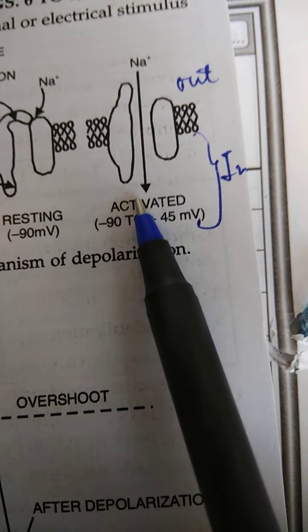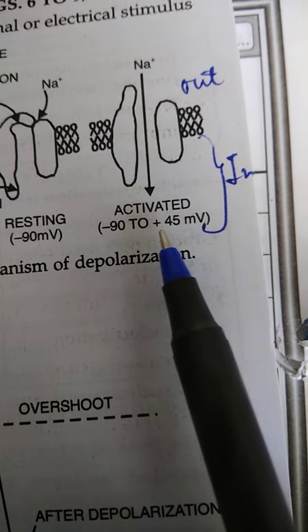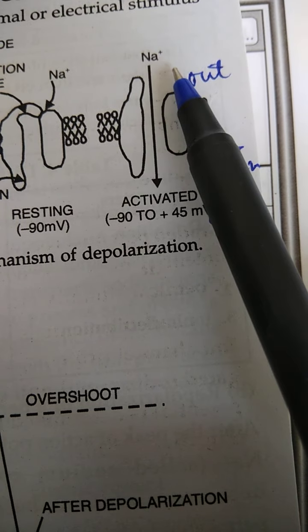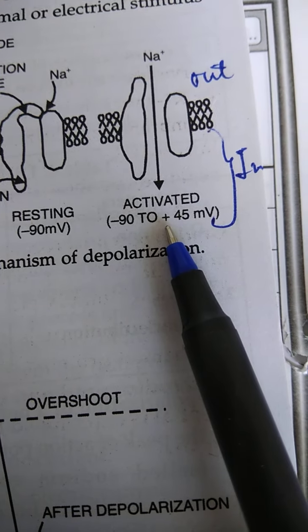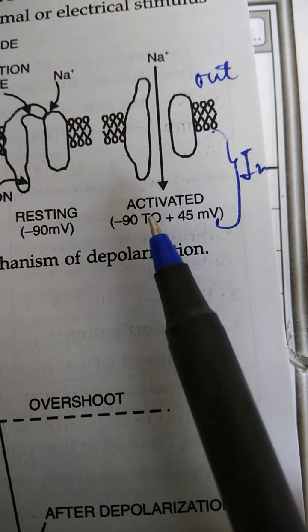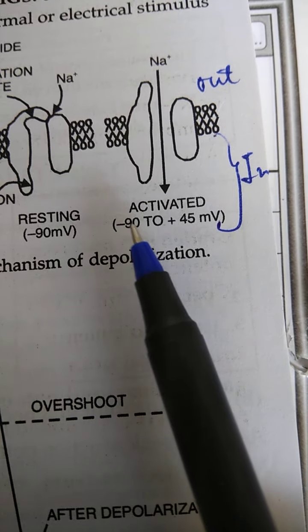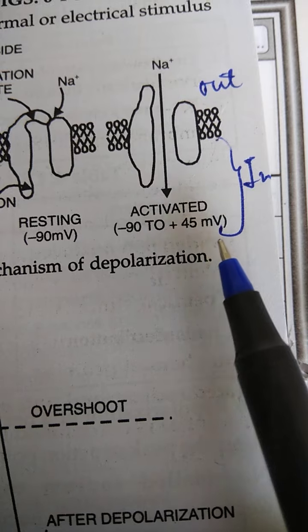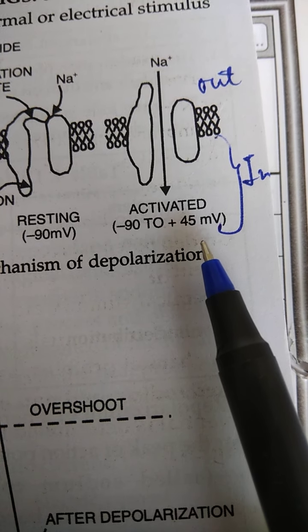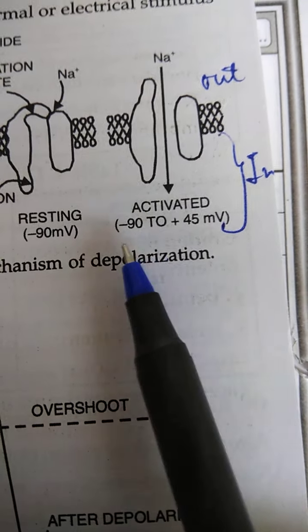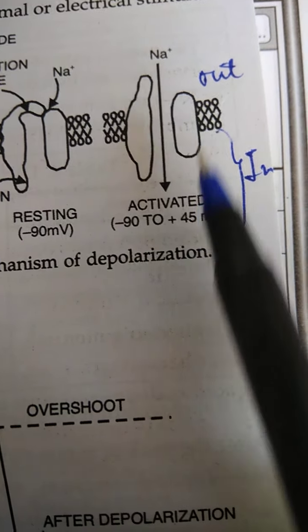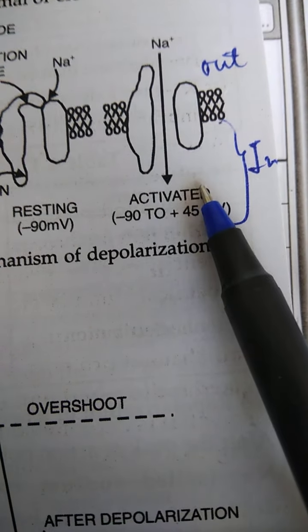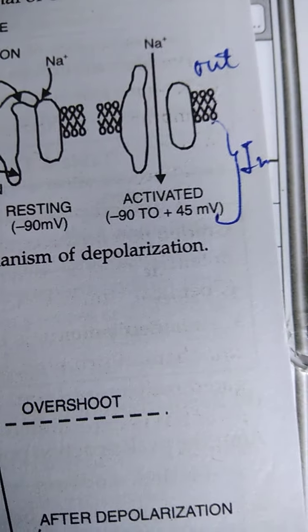Now this is the activated state. When it becomes activated by any type of stimulus, the sodium ions from outside start moving inside. So the inside will become electropositive. From minus 90 millivolts it reaches plus 45 millivolts. This is the state of depolarization, when the ions move inside. Outside will become electronegative and inside will become electropositive. I'll just stop here.